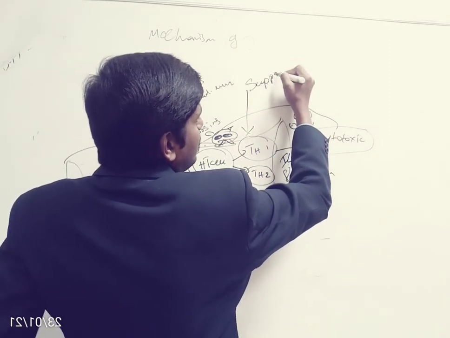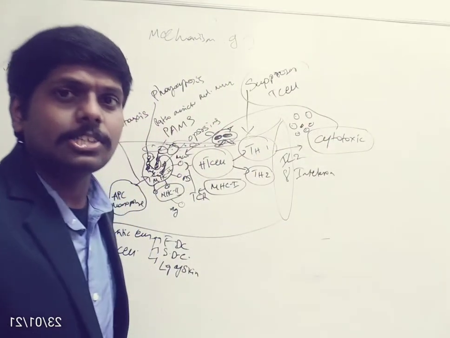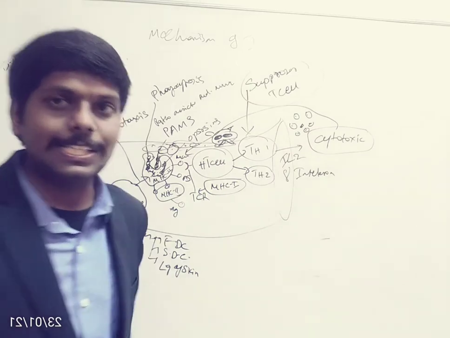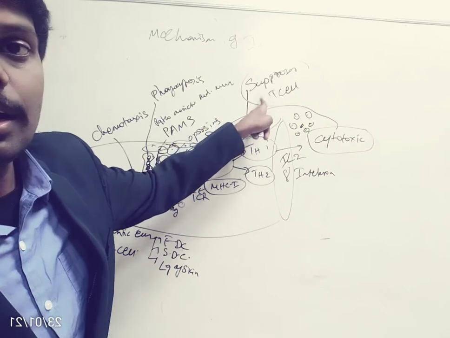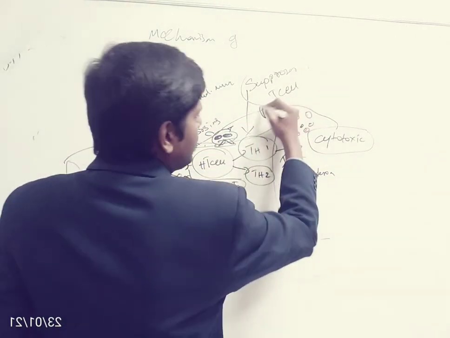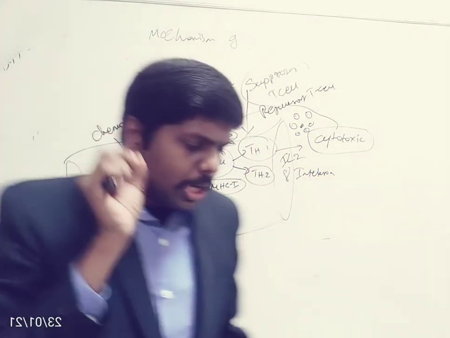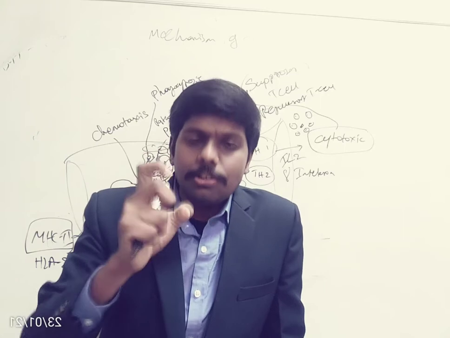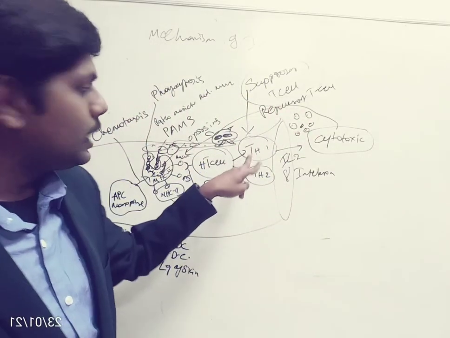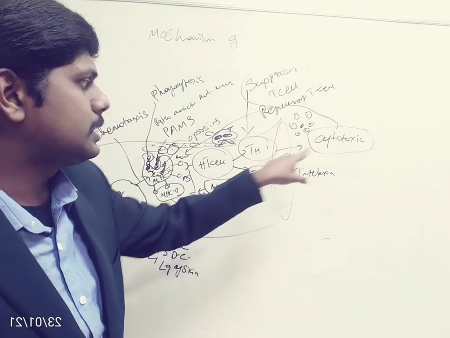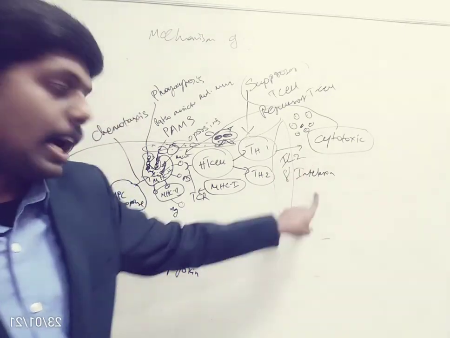It is also called the suppressor T cell. The suppressor T cell's activity is to suppress the activity of the cytotoxic T cell. So cytotoxic T cell activity will be suppressed by the suppressor T cell. The suppressor T cell is also called the regulatory T cell. So regulatory T cell or suppressor T cell is the same. The only role of the suppressor T cell is to regulate the cytotoxic T cell activity. This is all about the cytotoxic T cells, which are called by helper T cell 1 by releasing two cytokines called interleukin 2 and gamma interferon.